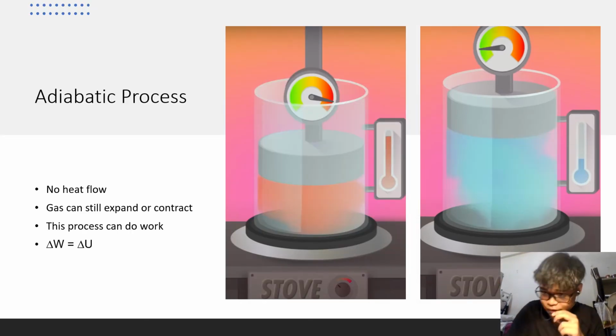Next one. So the last process, the final process, is the adiabatic process, where there is no heat flow in or out of the system. However, the gas can expand or compress. Heat transfer will be zero, so our Q we can denote as zero, and internal energy can change since temperature in the system can also change. And the system can also do work, because the volume can change. So we can just write that the work is equal to the change of internal energy.